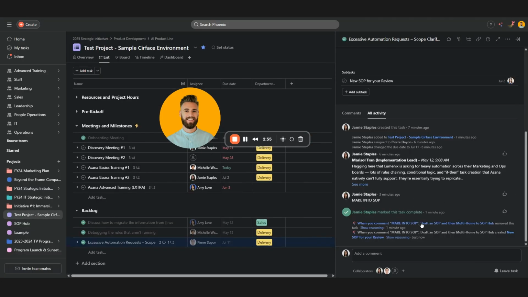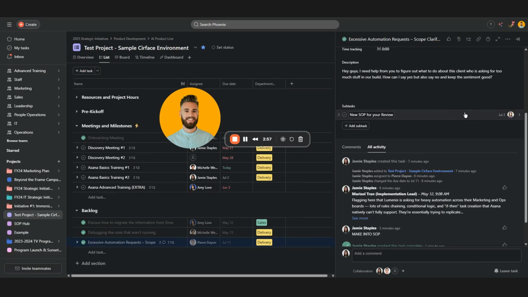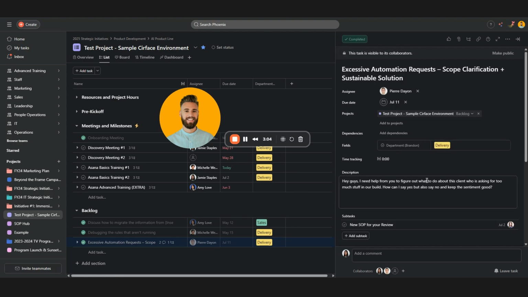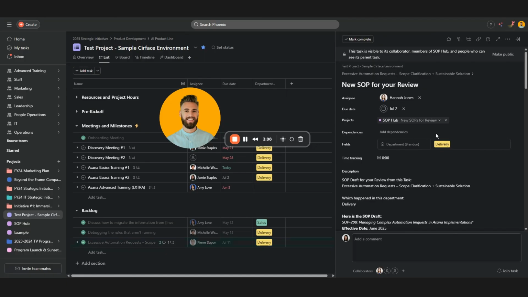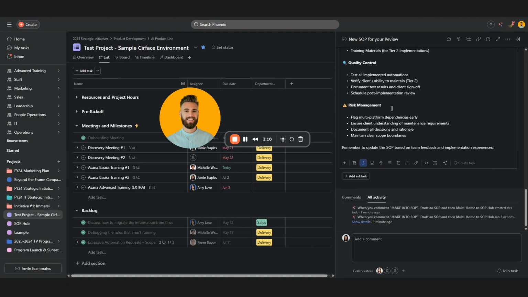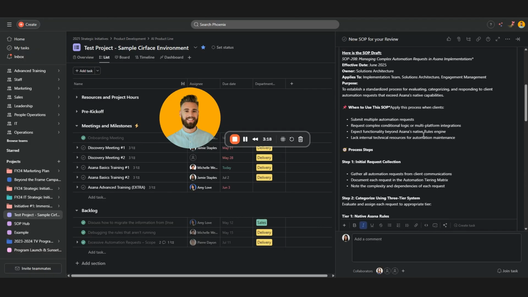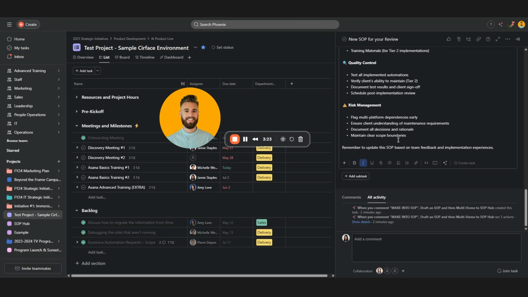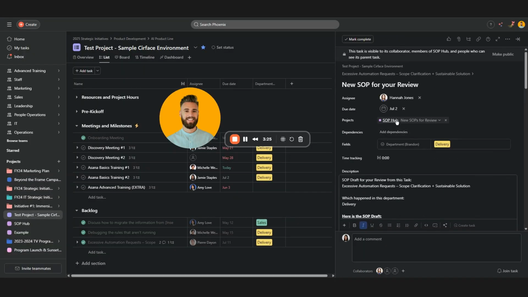Okay, so here we go. We've got a new subtask that has been added because the rule ran, because someone commented "make into SOP." And in that, Hannah has been assigned to review it. Here's the SOP on how we typically manage excessive automation requests, and the description is the SOP itself. Interestingly enough, this has been multi-homed to our SOP hub.